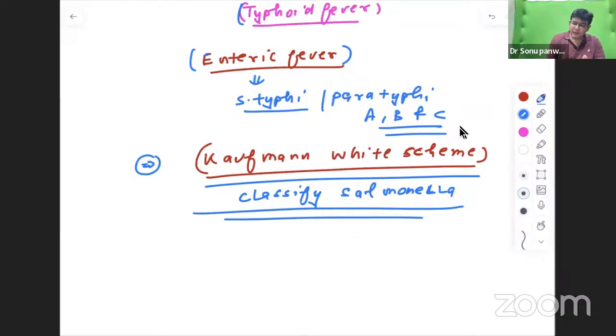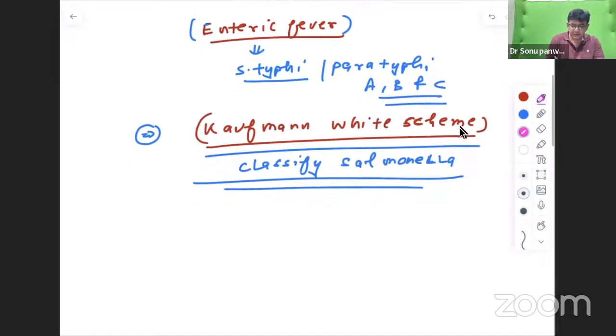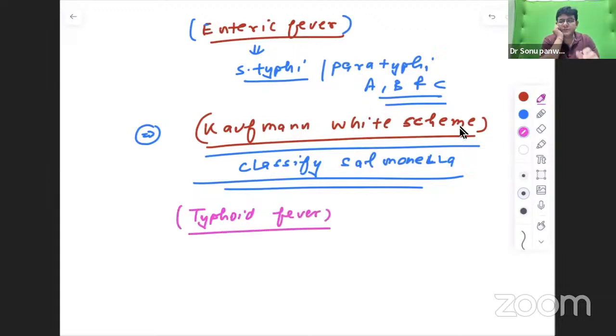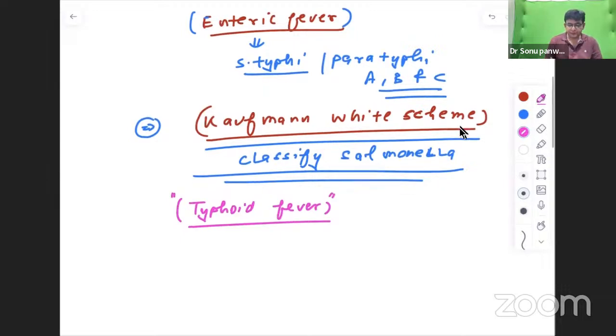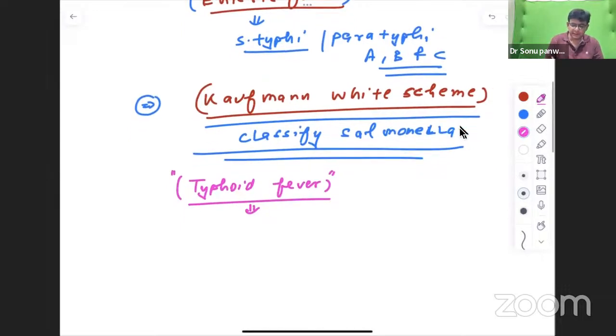Besides this, you should know how typhoid fever spreads. As usual in India, it is fecal-oral contamination.